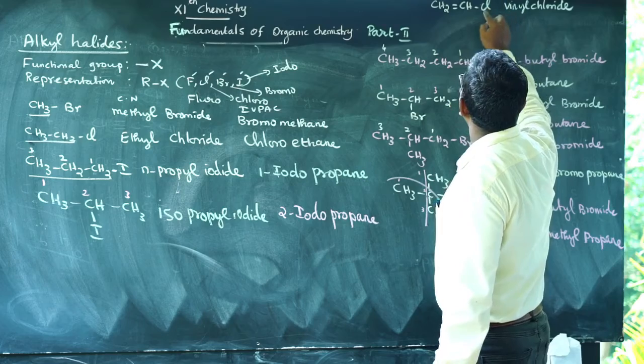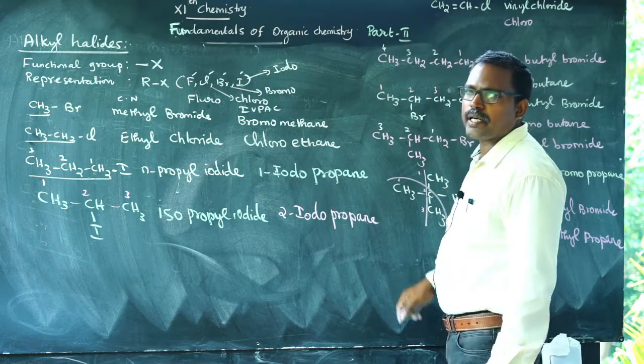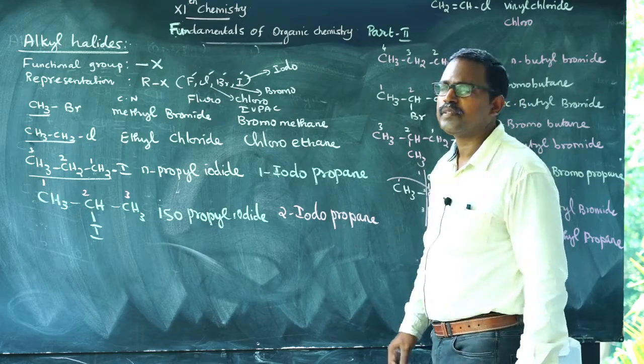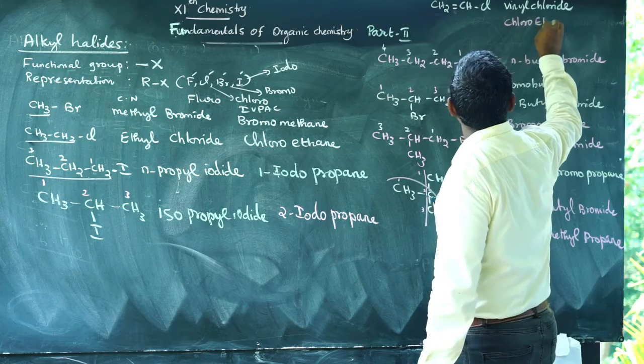What is the IUPAC name of the compound? Chloro; 2 carbon atoms are present, therefore ethane, but a double bond is present, so ethene.